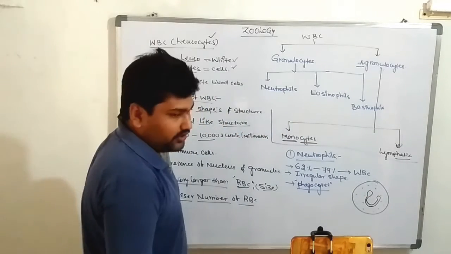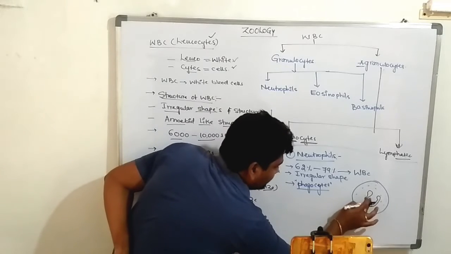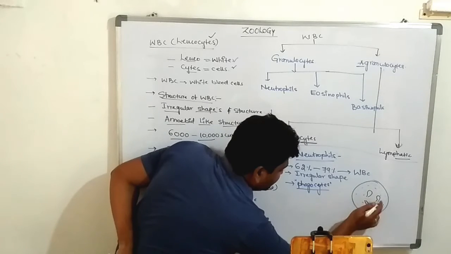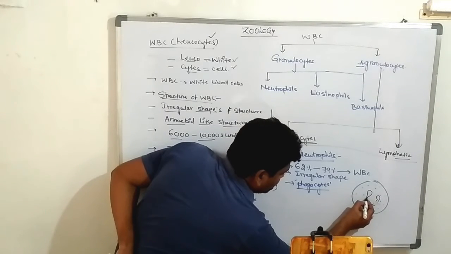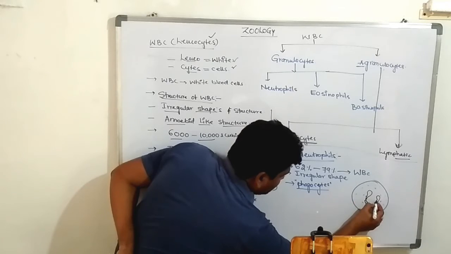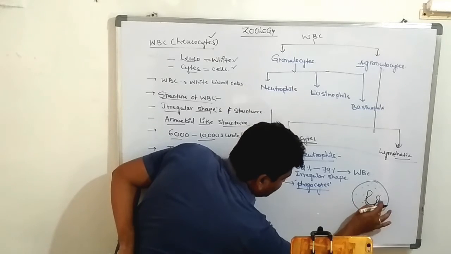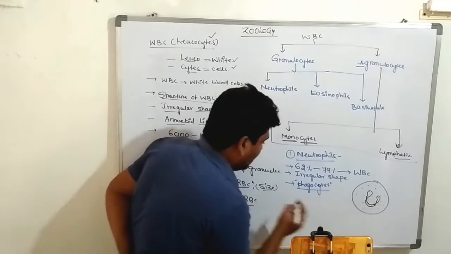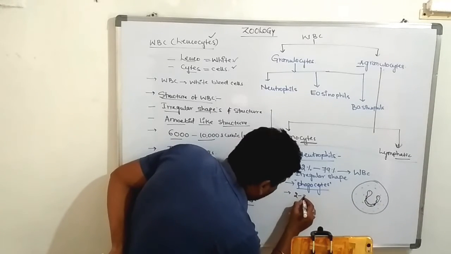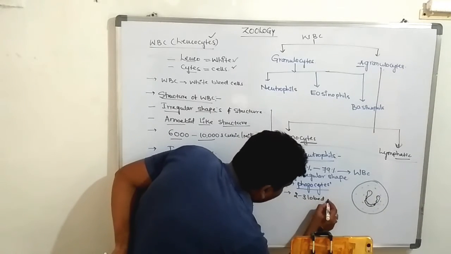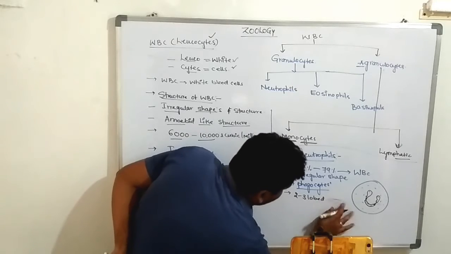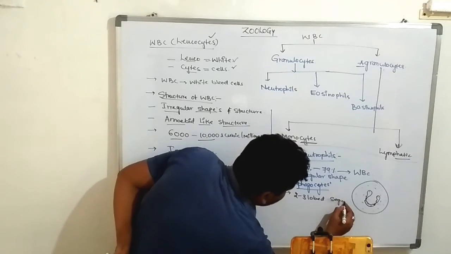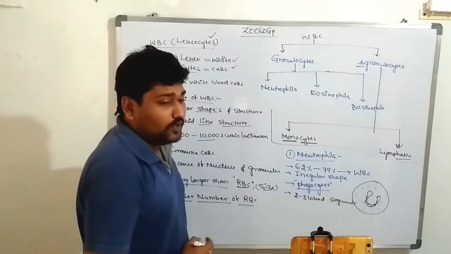Yes, this is known as the neutrophil. This neutrophil contains a very small connection. The neutrophil has a nucleus with 2 to 3 lobed segments. How many? 2 to 3 lobed segments are there in the nucleus.